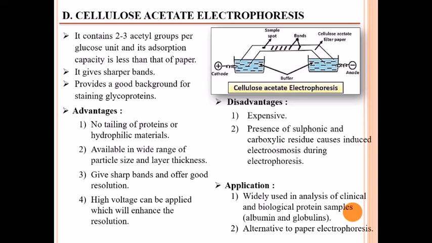So here are the disadvantages: it is an expensive method, and the presence of sulfonic and carboxylic residues causes induced electroosmosis during electrophoresis. Here are the various applications of cellulose acetate electrophoresis: it is widely used in the analysis of clinical and biological protein samples, such as albumin and globulins, and it is an alternative to paper electrophoresis.